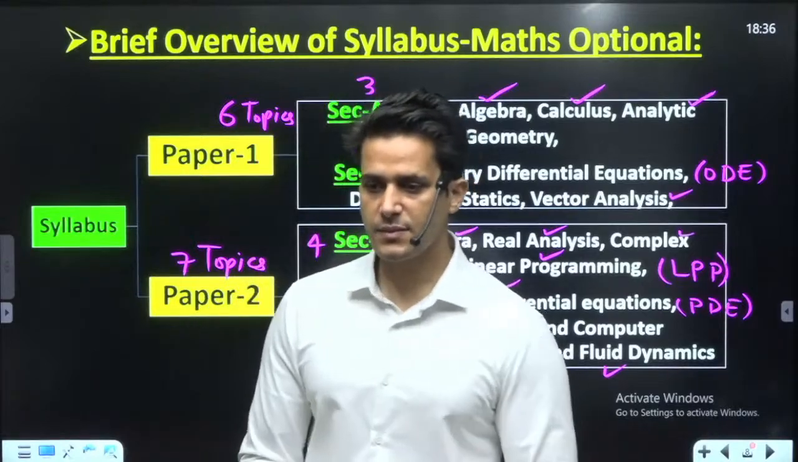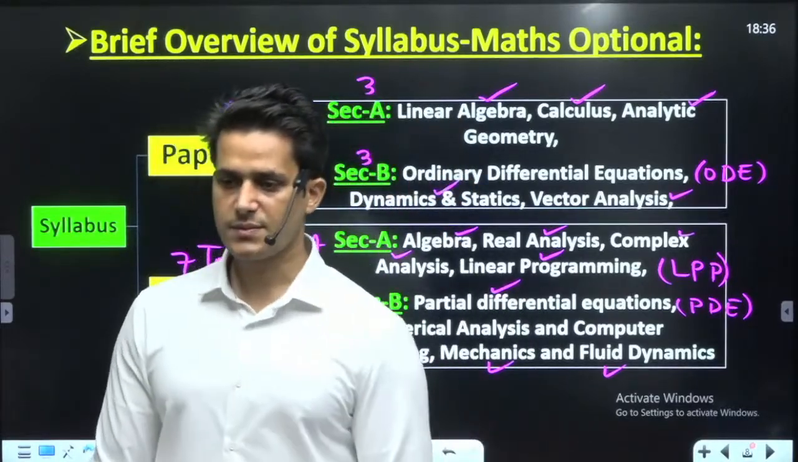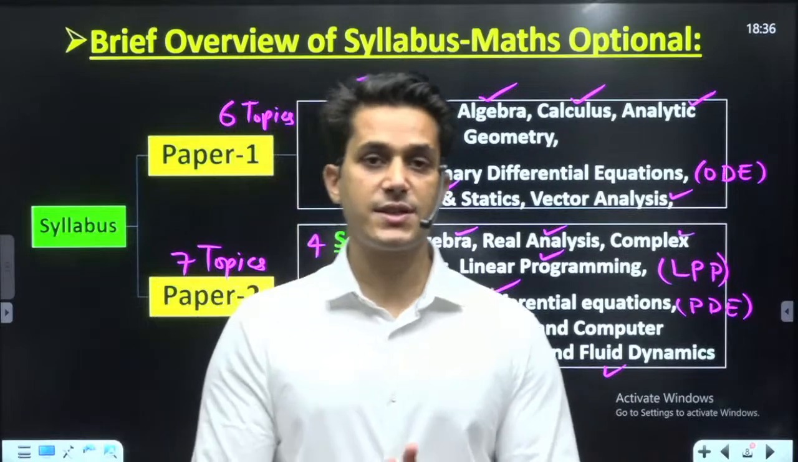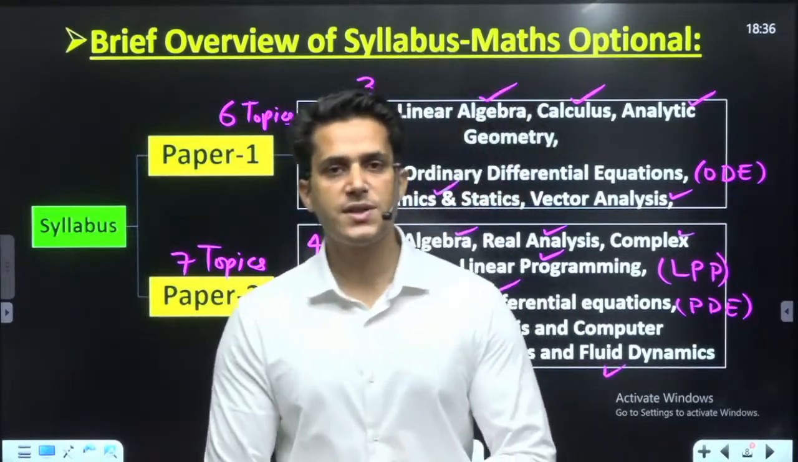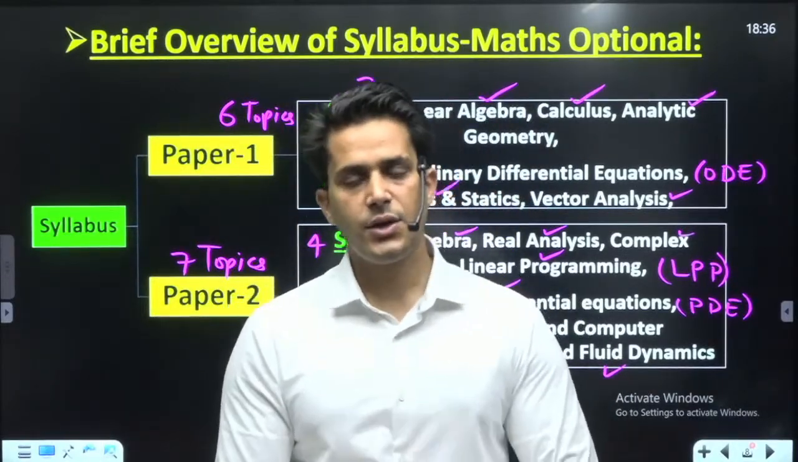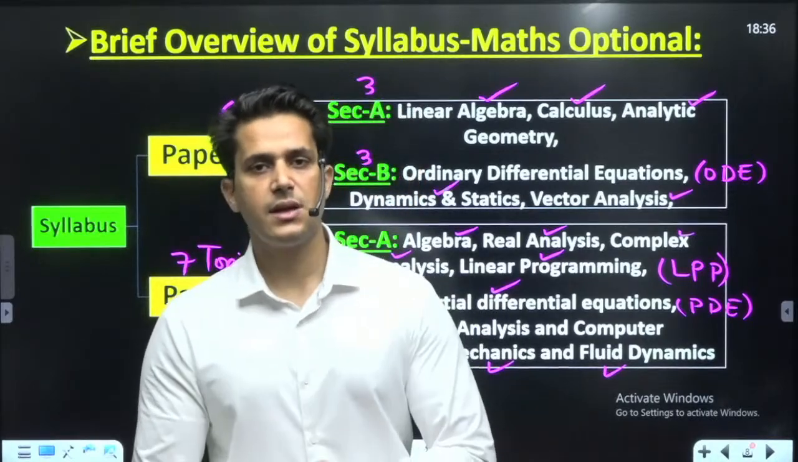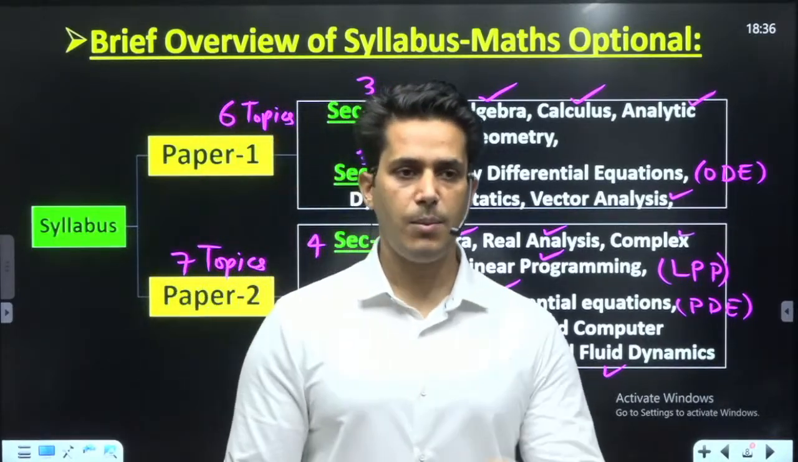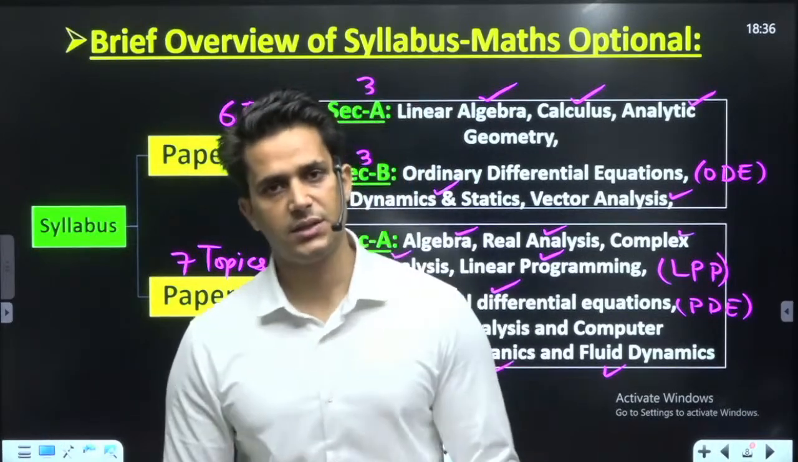Okay, the duration of the course. The duration of the course will be 6 to 7 months. Approximately 7 months will be required to complete the syllabus, and we have the complete course strategy for 7 months.